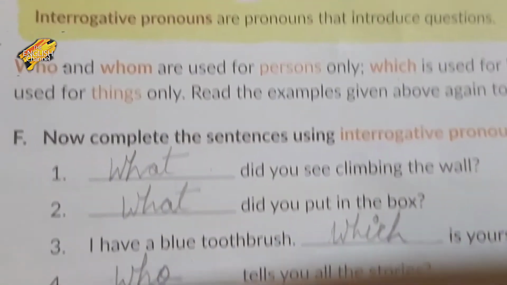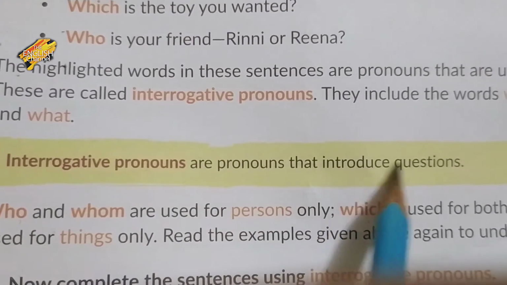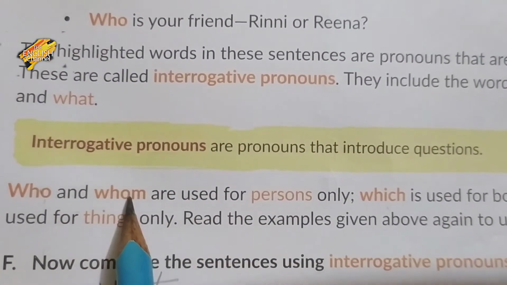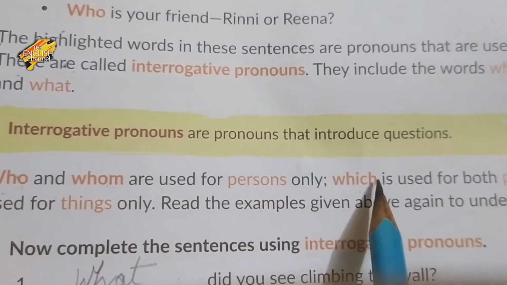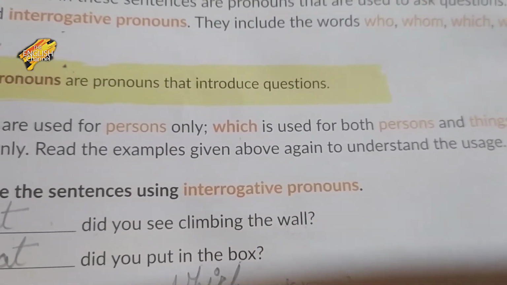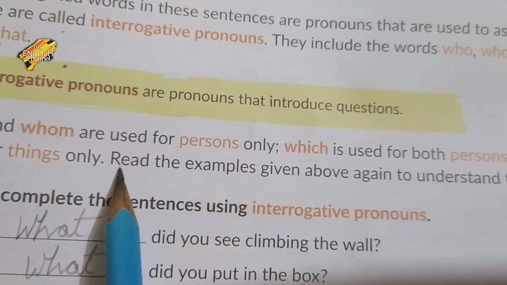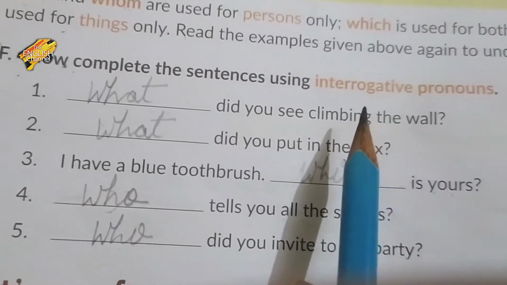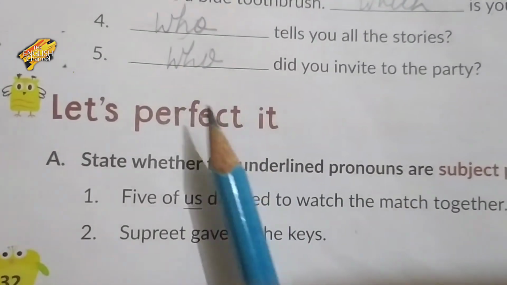And do you know about the interrogative pronoun? Interrogative pronouns are pronouns that introduce questions. For example, who, whom. Who and whom are used for persons, which is used for persons and things also. Okay, and what is used for things only. Read the examples. These are some examples, and this is very simple. Let's practice.